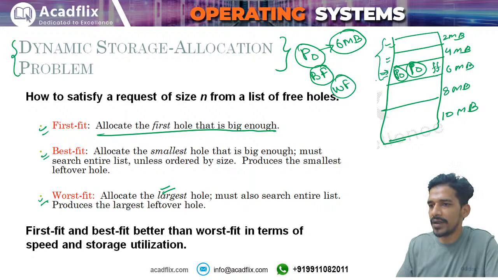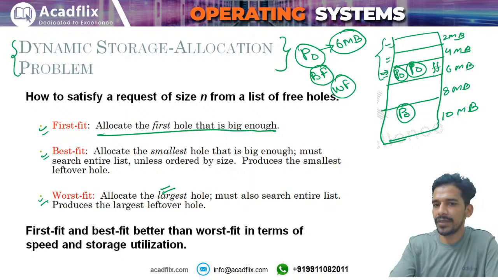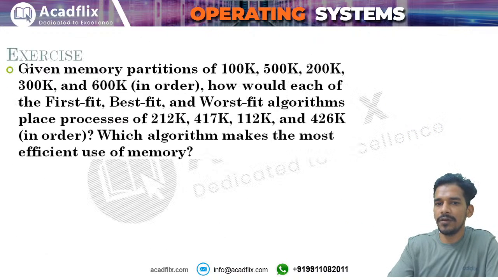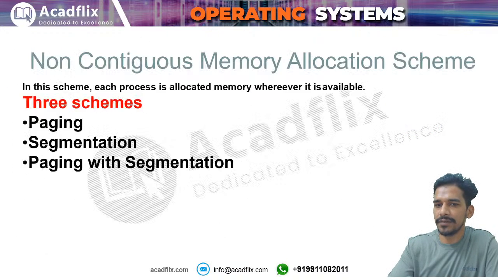Best fit means वहाँ पर डालो जहाँ पर internal fragmentation बिल्कुल कम होगा, बिल्कुल सबसे कम होगा. Worst fit says that इसको आप वहाँ पर डालो जहाँ पर सबसे ज़्यादा internal fragmentation होगा. तो सबसे ज़्यादा internal fragmentation कहाँ पर होगा? यहाँ पर. So according to worst fit, this process will be located in this space, right? So this is all about first fit, best fit and worst fit.